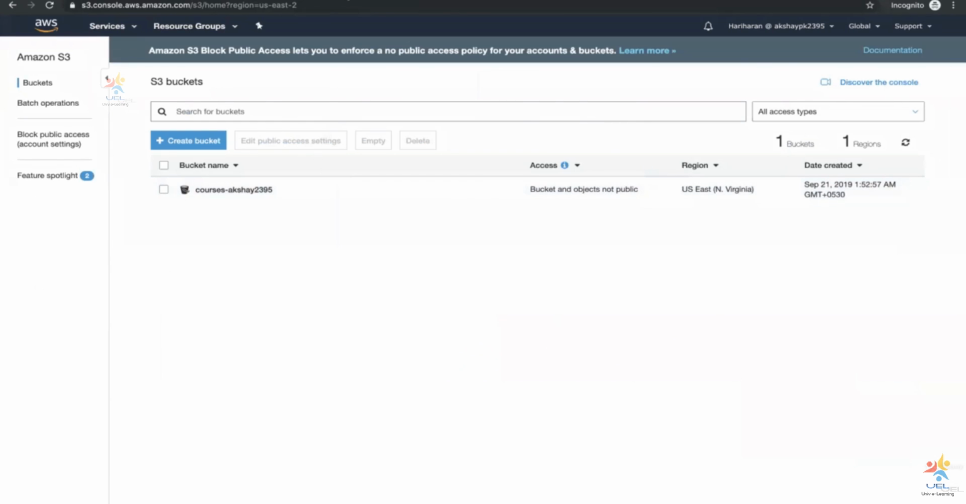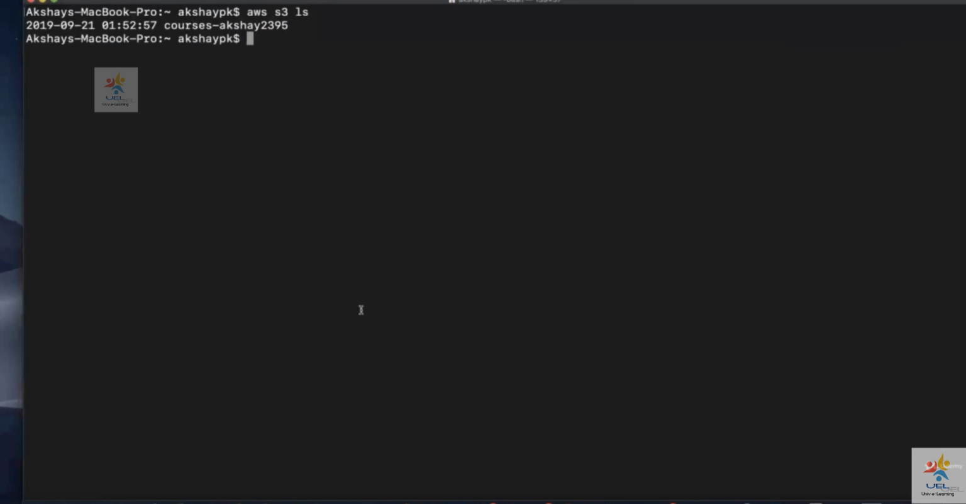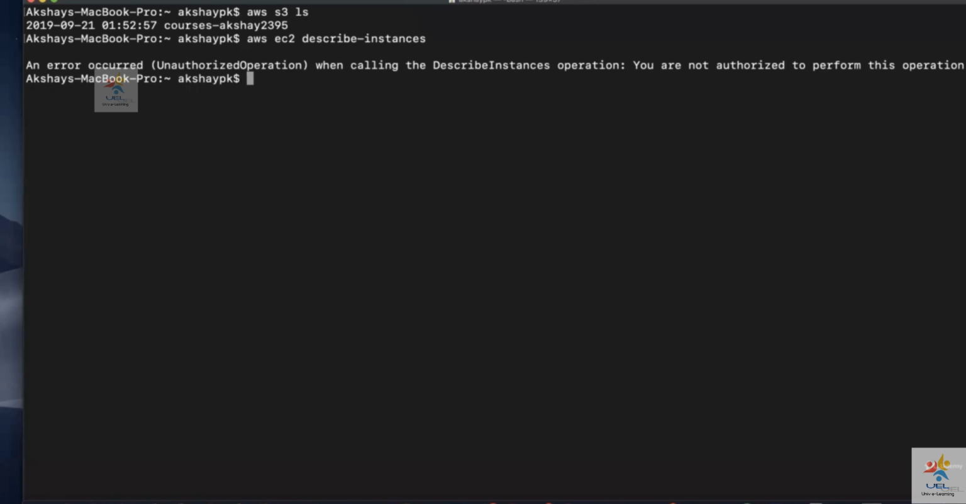Okay. So similarly, if I do any AWS API related to EC2, I should get an error, right? So if I'm going to say aws ec2 describe-instances, I may be wrong with this. So let's see. You can see that an error has occurred. You are not authorized to perform this operation because Hariharan does not have access to EC2.